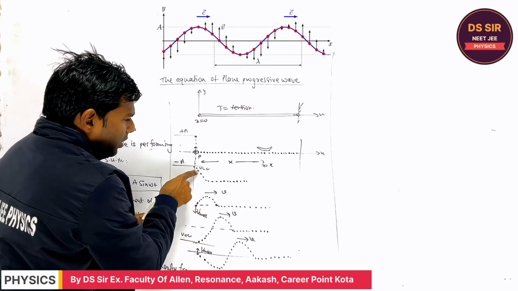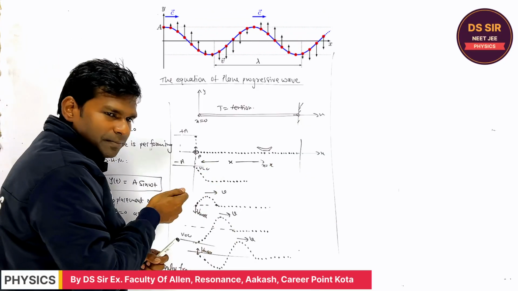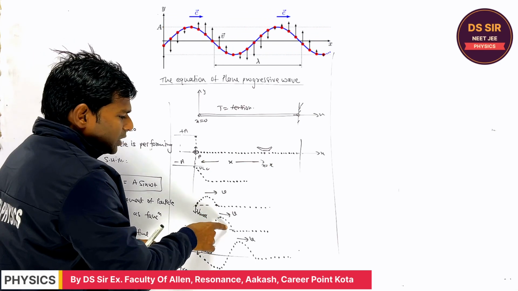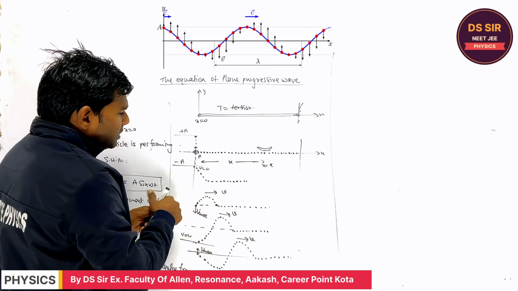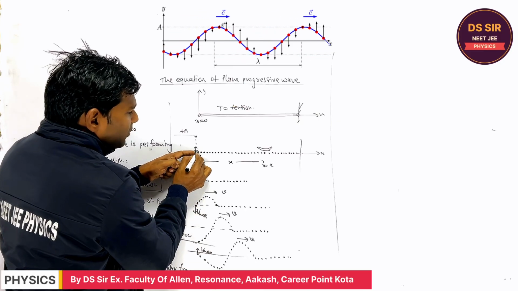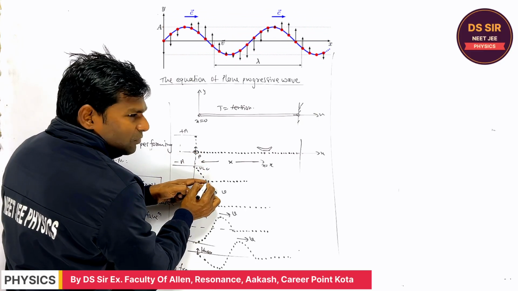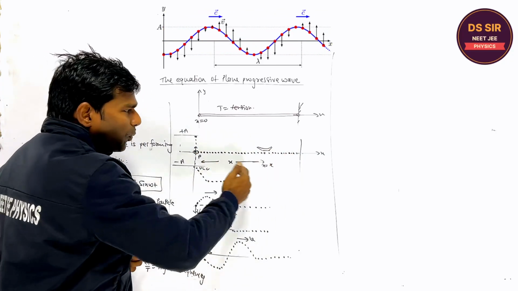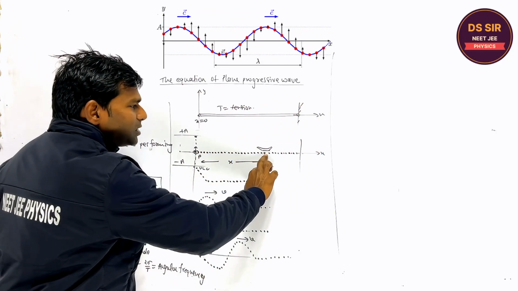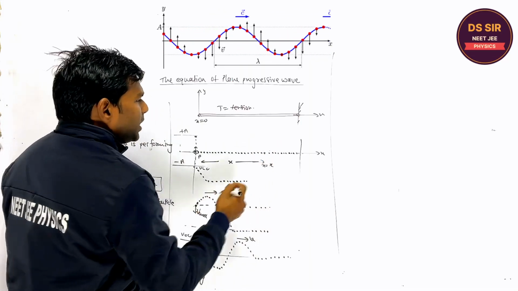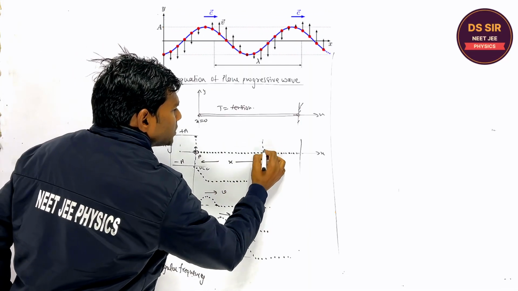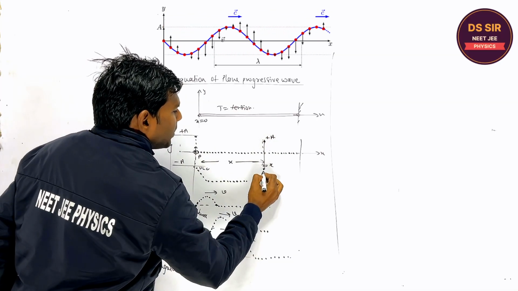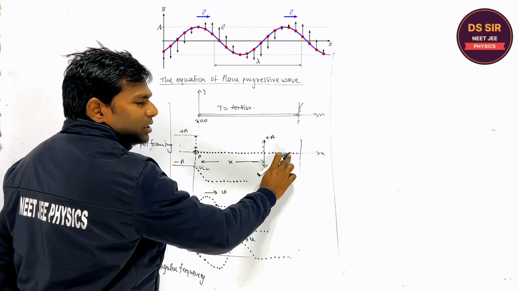Because they are connected to each other, and restoring force due to elasticity is produced, and therefore this molecule starts acting force upon the next molecule. So the disturbance is forwarded or propagates in the x direction, and this particle also starts oscillating with the same amplitude. Suppose this is the particle, so this is plus A and minus A. After some time, this particle starts oscillating.